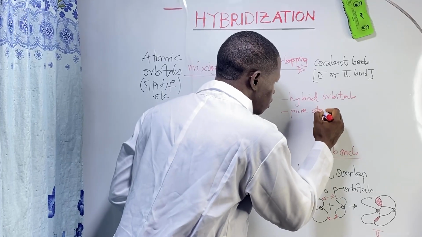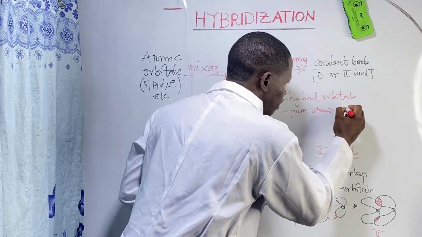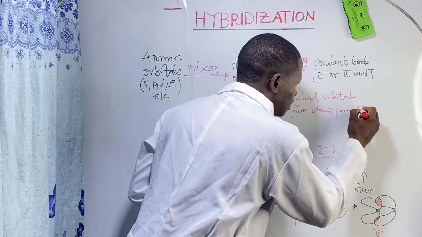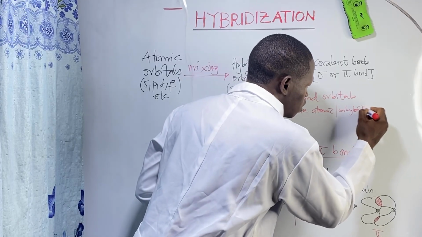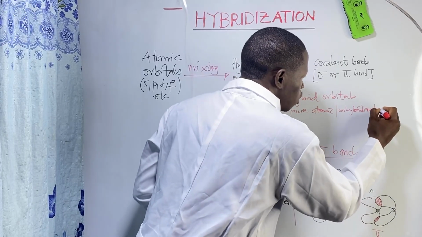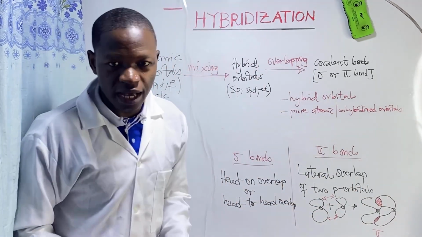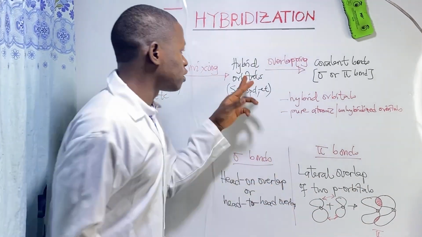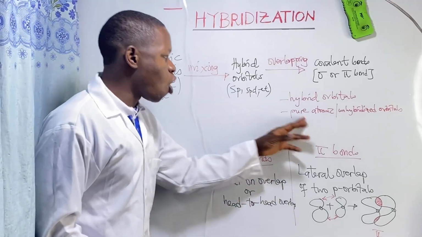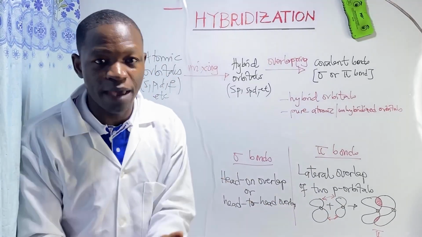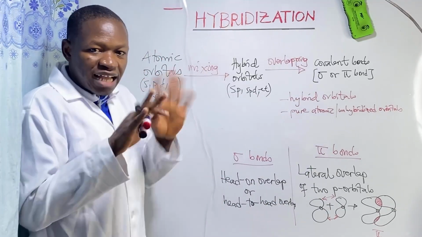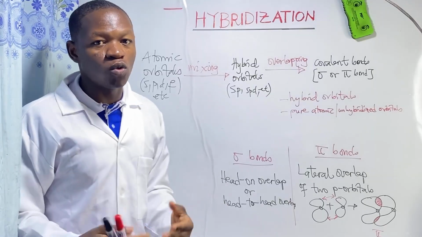That means orbitals that have not gone through hybridization. The original natural orbitals can also overlap.